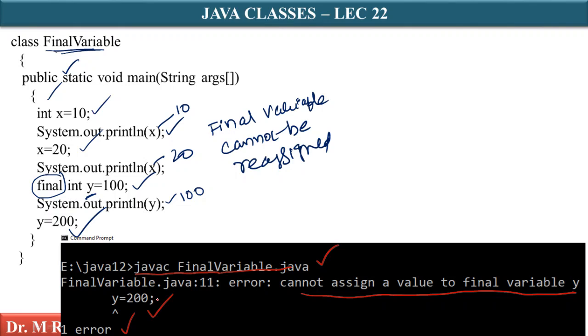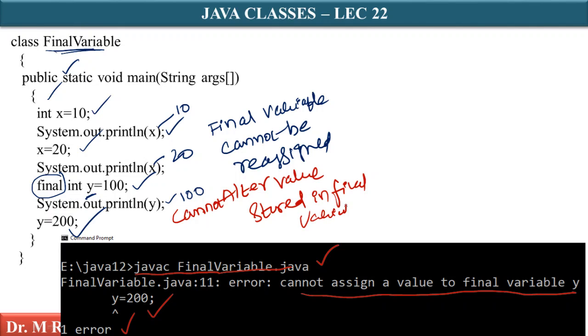You cannot assign a value. Already it is assigned. You cannot alter the value stored in the final variable. That is the meaning of a final variable.